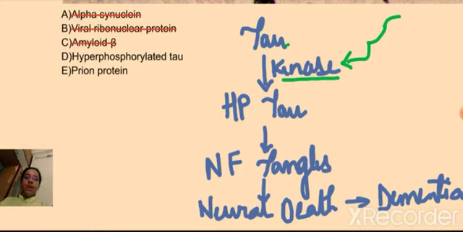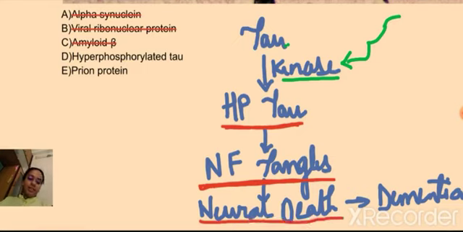This hyperphosphorylated tau forms neurofibrillary tangles. These neurofibrillary tangles impair the neuronal function, leading to neuronal death. Because of neuronal death, the patient of Alzheimer's gets dementia.